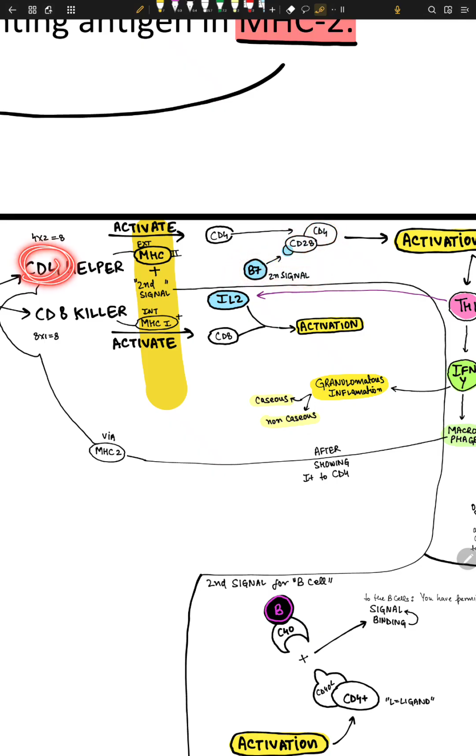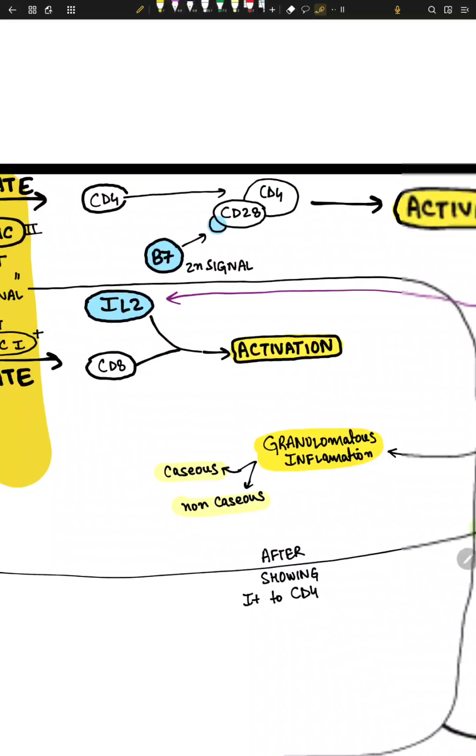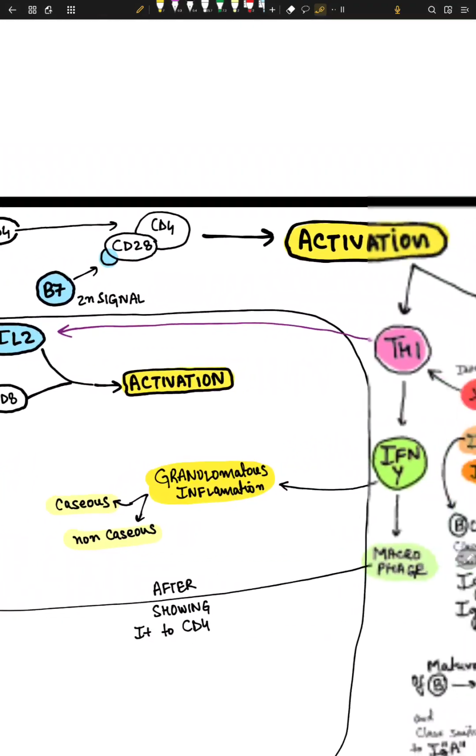So CD4 cells, these helper cells, have a CD28 molecule on them here. And this CD28 gets attached to the B7 molecule, okay? So once B7 attaches to CD28 receptors on CD4, it gets activated. So we need this thing, B7, 28 and CD4. So when you divide 28 by 7, you get 4, right? So this is the second signal molecule, the B7 molecule, and it only attaches to CD28, which is already attached on the CD4 molecule. So I hope you understand this. After this, the activation happens.